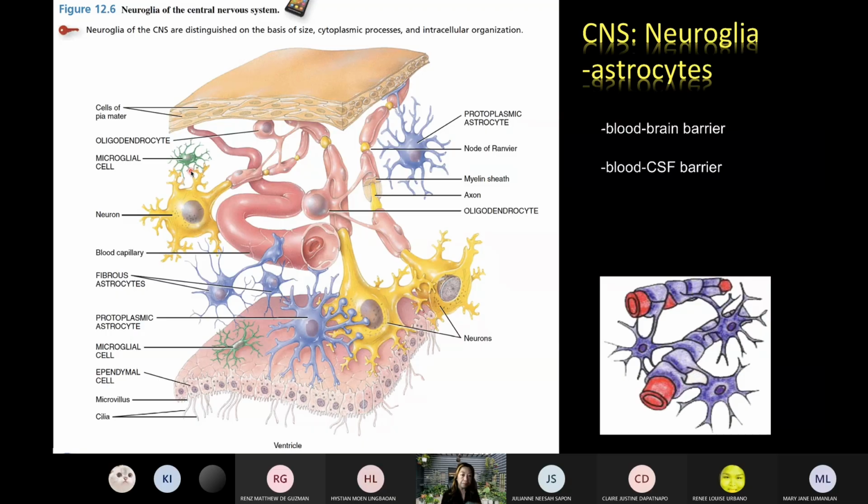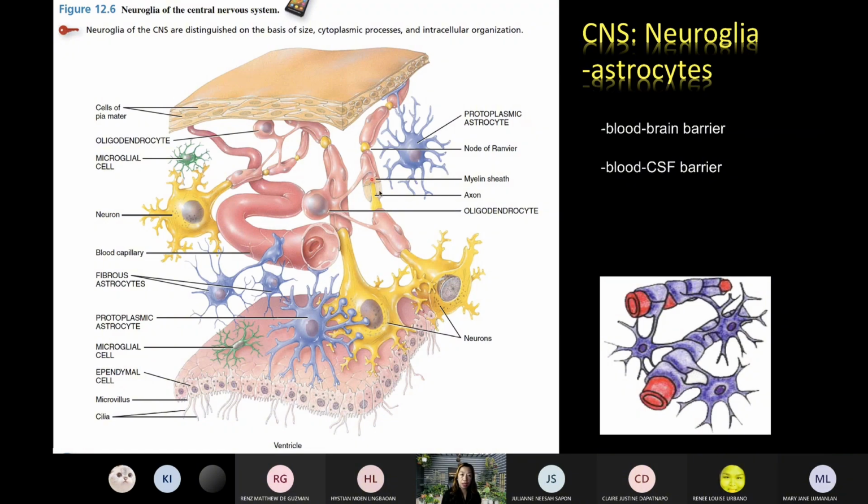Now, another example of a neuroglia are the oligodendrocytes. So when you say oligo, it means few. So they have fewer branching processes compared to astrocytes. And you try to see their branching processes.